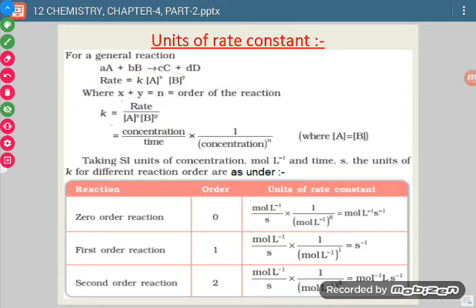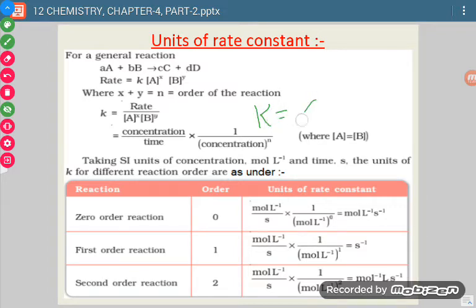since we have to write only units, concentration of A into concentration of B will have the units of concentration, and those units are mole per liter. X plus y is equal to n, so we have written like this. Now rate is change in concentration over change in time. So units of rate will be change in concentration over change in time, and units of A raised to power x into B raised to power y will be concentration units raised to power n, because x plus y is equal to n. Now if we arrange them, what will it become?